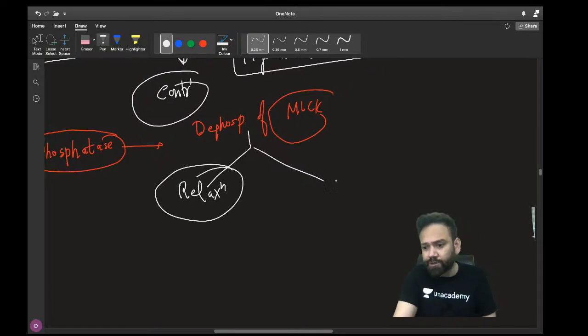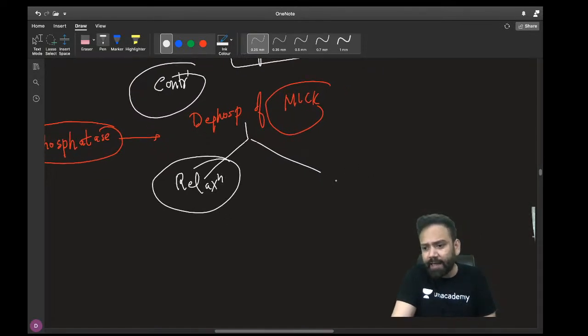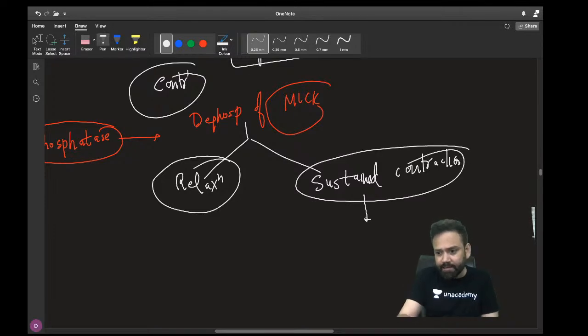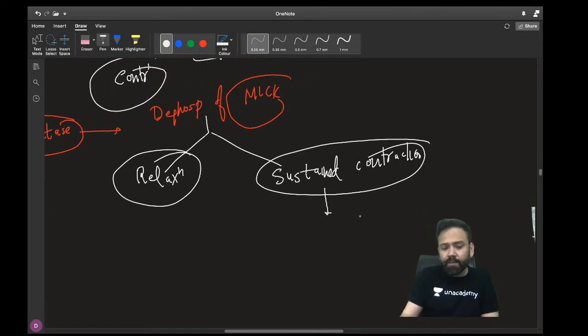What else can be caused? Either it can relax. Yes, very good, Nisha Singh. Sustained contraction. Very good. It can cause sustained contraction. Excellent concept. Very good. And this, yes, very good, Akshay. Sustained contraction, and this is called which property of the smooth muscle? This is called plasticity.